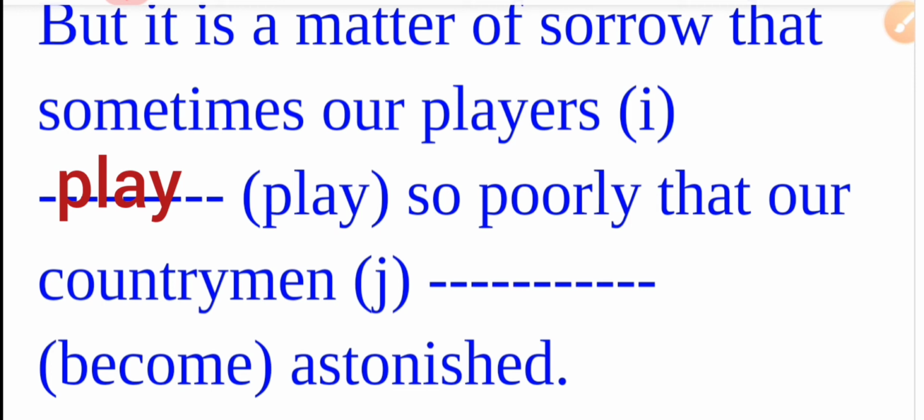Again, here the subject is countrymen, so countrymen is plural and it is again in the active form, though the complete sentence is a complex sentence. So we need to use two verbs here. One verb is play and the other verb is become. As the subject is countrymen, plural, we need to use here: our countrymen become astonished.